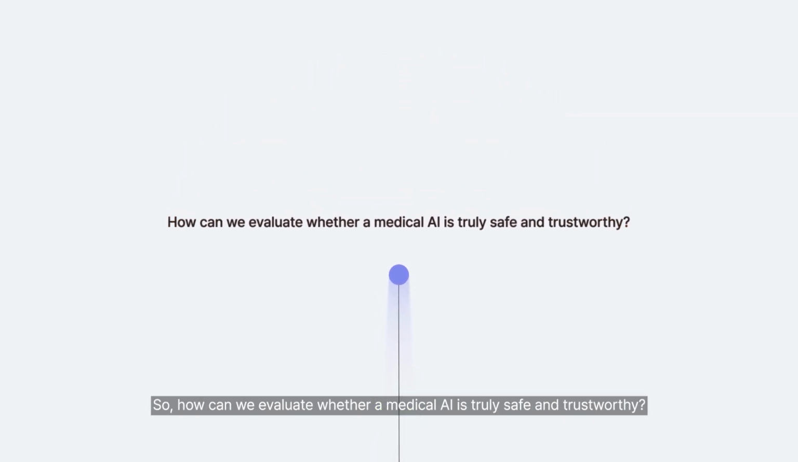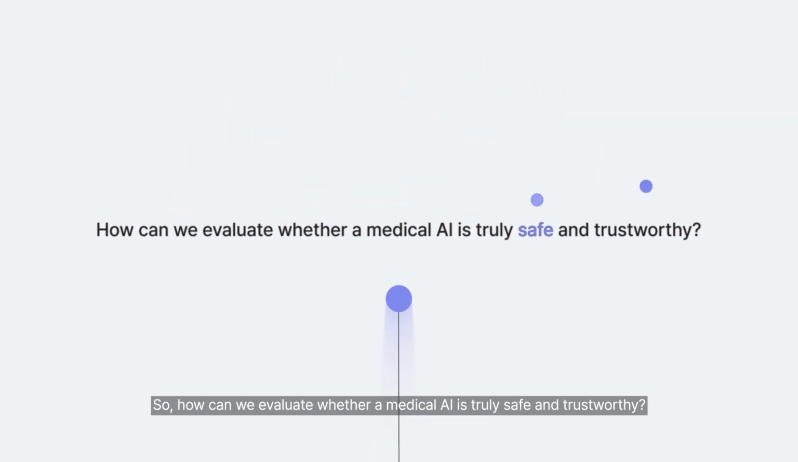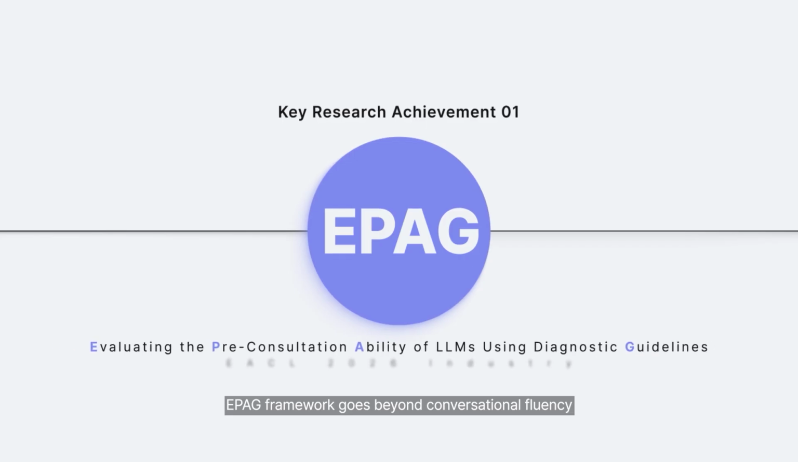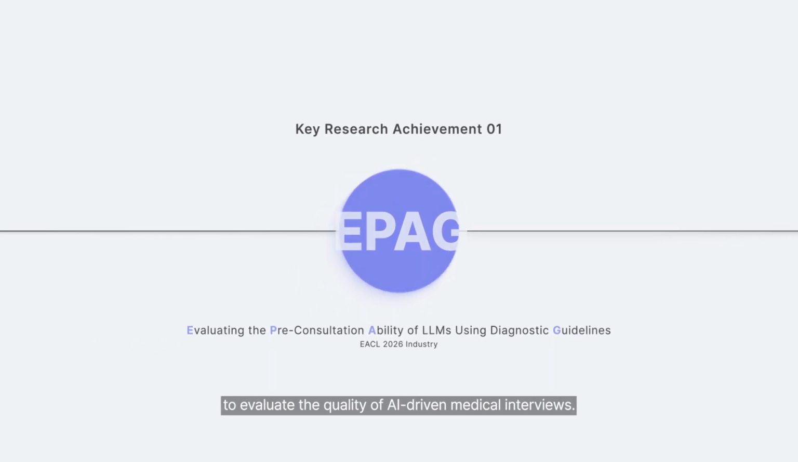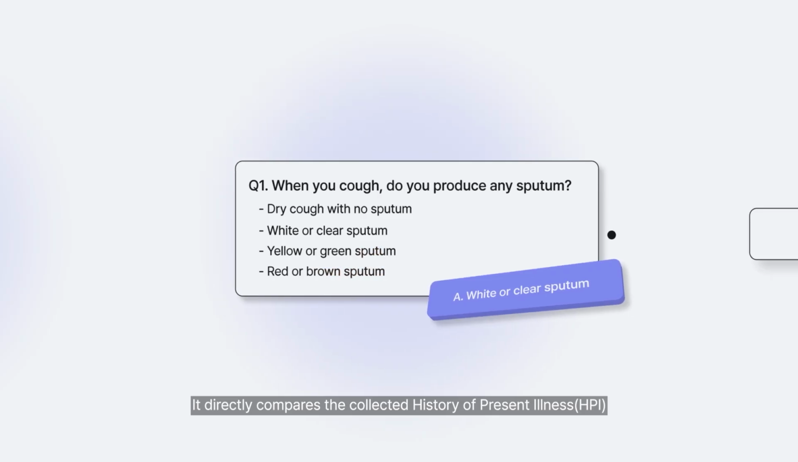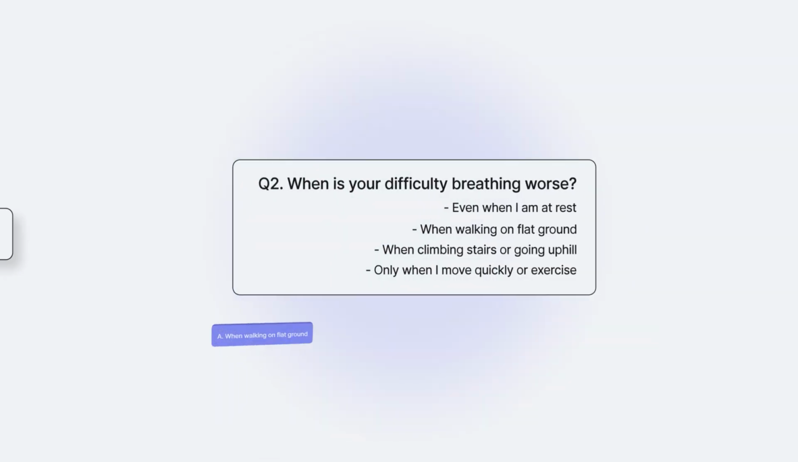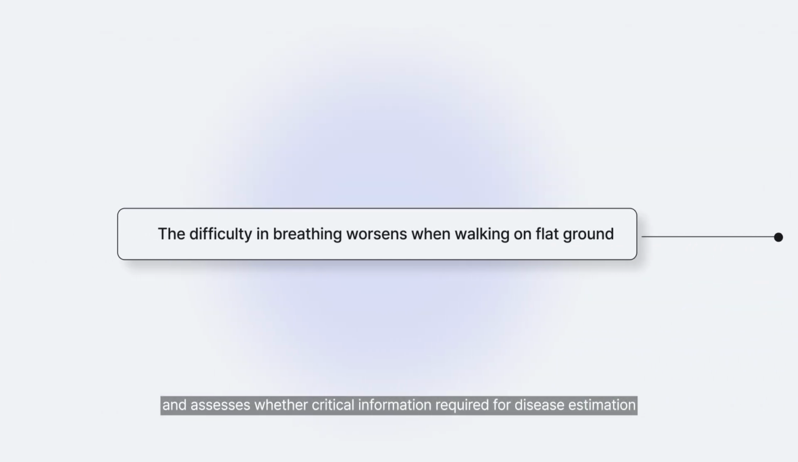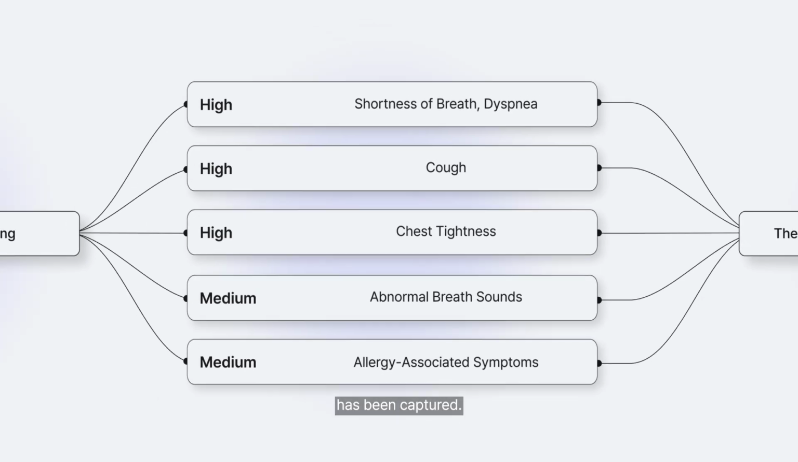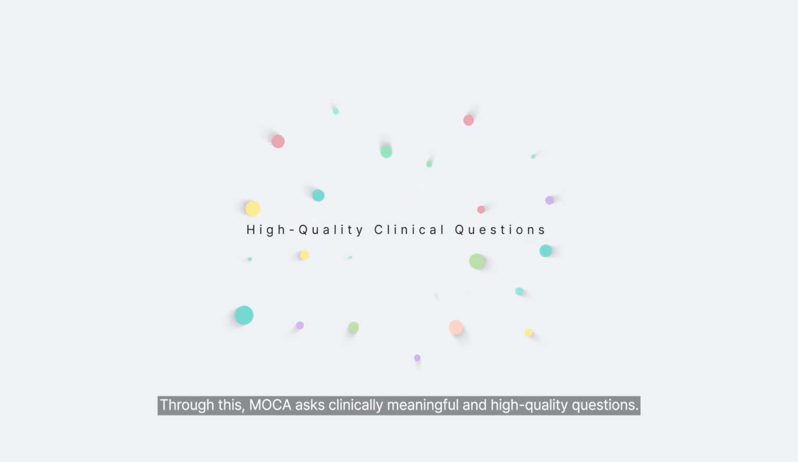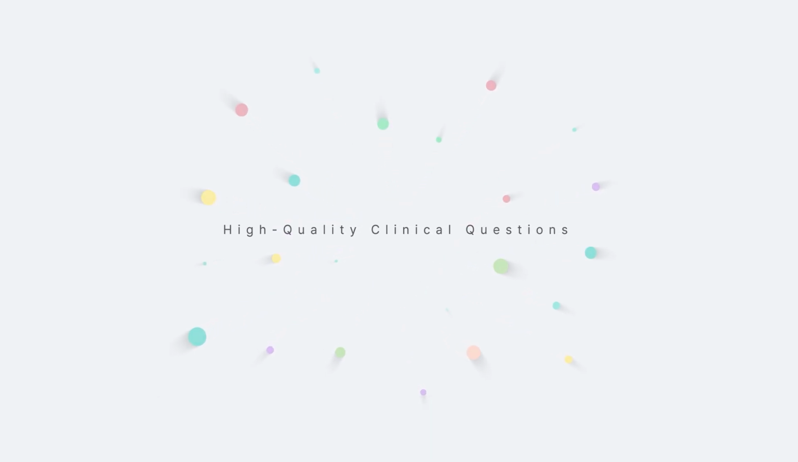So, how can we evaluate whether a medical AI is truly safe and trustworthy? First, we quantified the quality of the medical inquiry. EPAG framework goes beyond conversational fluency to evaluate the quality of AI-driven medical interviews. It directly compares the collected history of present illness with global clinical guidelines and assesses whether critical information required for disease estimation has been captured. Through this, Mocha asks clinically meaningful and high-quality questions.